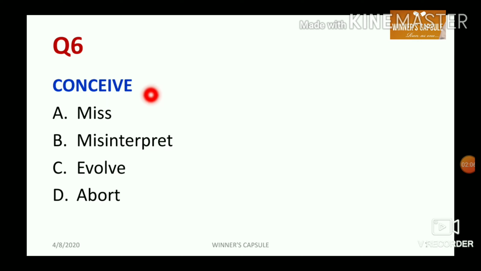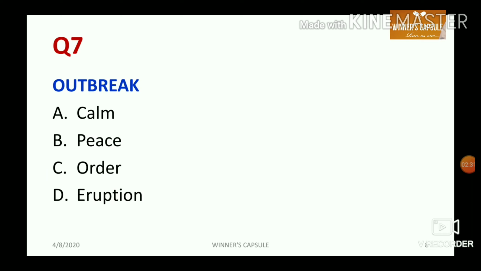What is the synonym of conceive? Option A, miss, option B, interrupt, option C, evolve, and option D, abort. The right answer is evolve. Conceive means the meaning which is similar to create or build up. So the similar word meaning of conceive is evolve. So option number C, evolve, is the right answer for this question. Let's discuss question number 7.